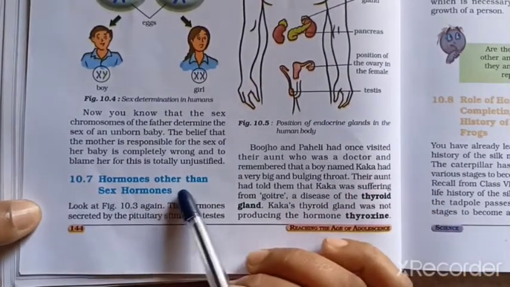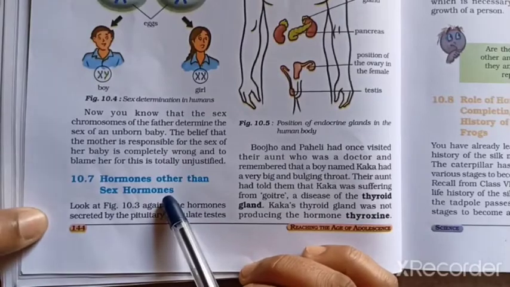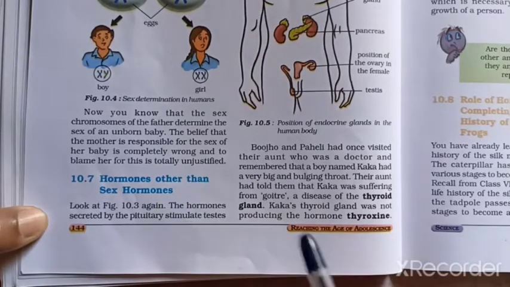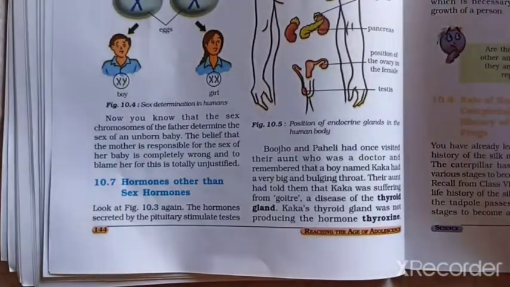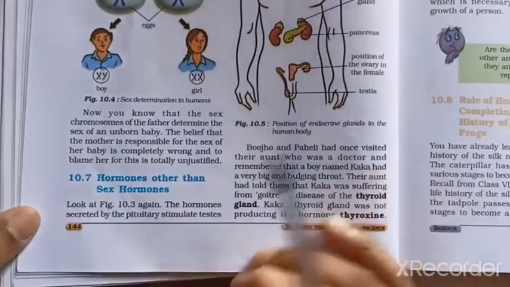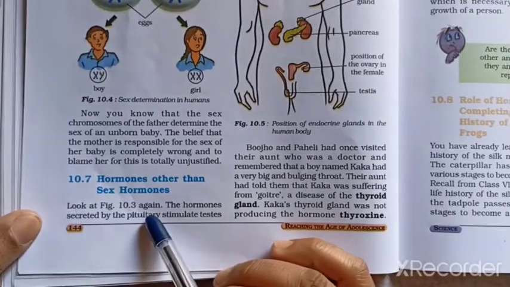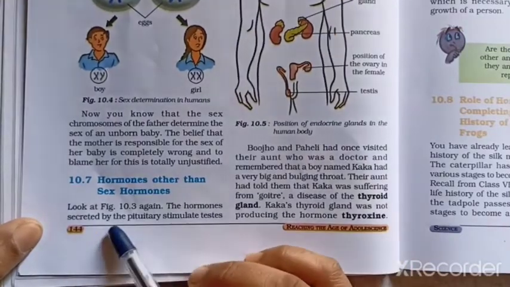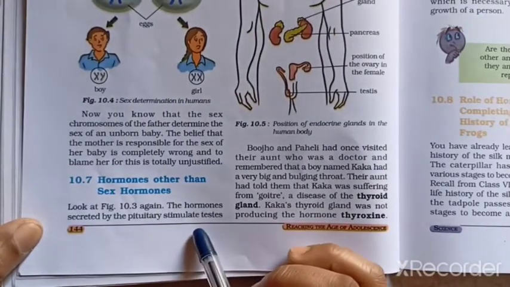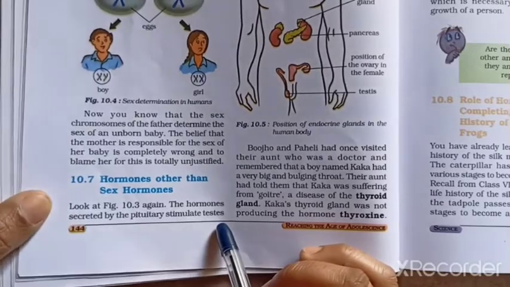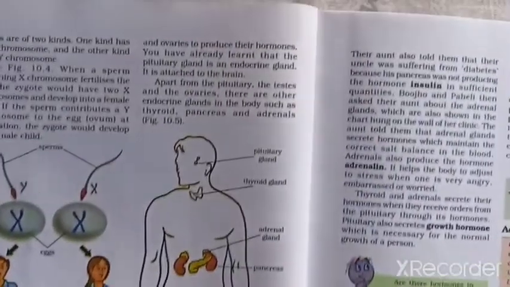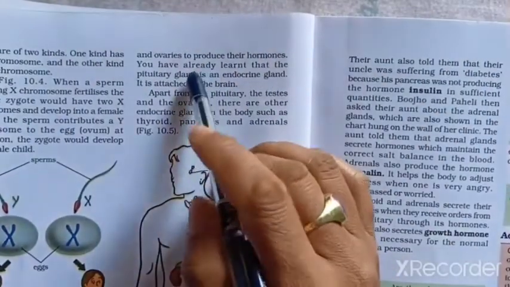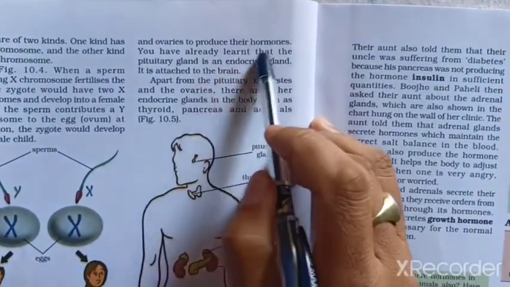Here, hormones other than sex hormones. Let's see. Look at figure 10.3. Again, the hormones secreted by the pituitary stimulate testis and ovaries to produce their hormones.